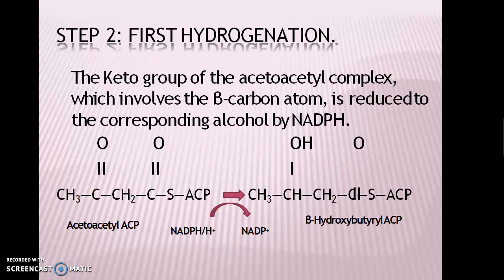Then the second step is the hydrogenation, that is the addition of hydrogen atoms provided by the NADPH, and the acetoacetyl ACP is converted into the beta hydroxybutyryl ACP. Here ACP stands for the acyl carrier protein.